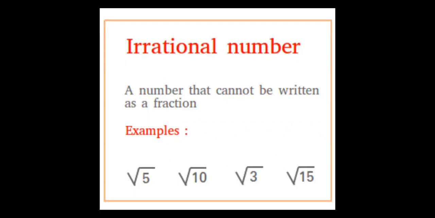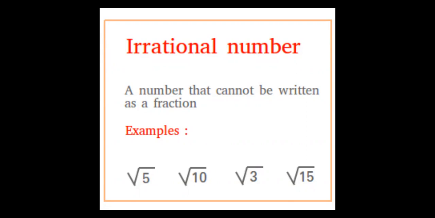Irrational numbers are numbers that cannot be written in the form of a fraction. Or alternatively, there are those numbers which, when you punch your calculator or when you work them out, are just going to give you a recurring decimal. Remember, a recurring decimal is a decimal number that doesn't stop, or a decimal number that doesn't have an ending.